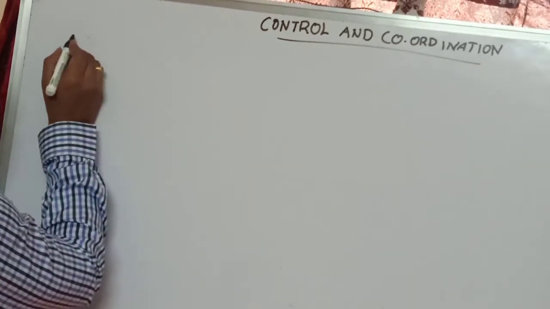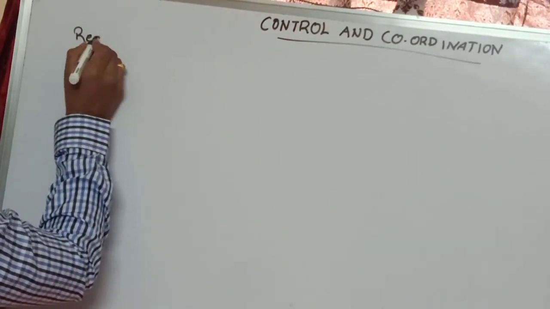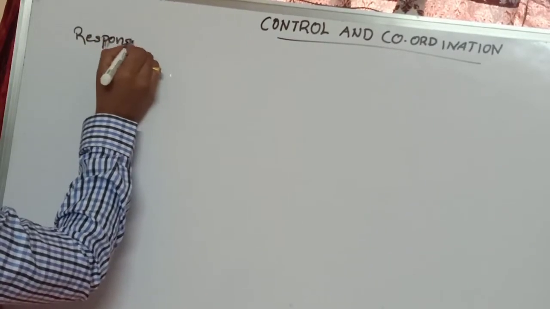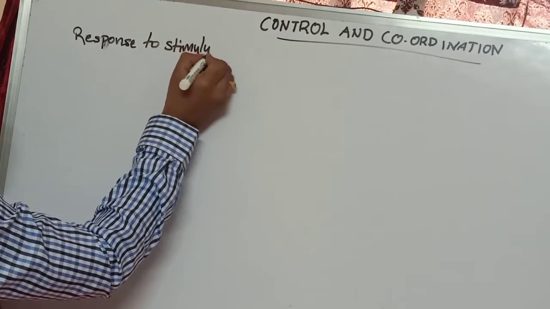Do plants show any response to stimulus? Yes, plants also show response to stimulus.